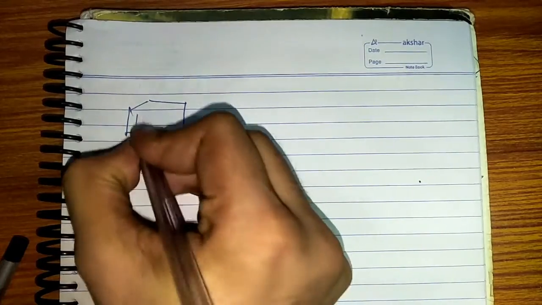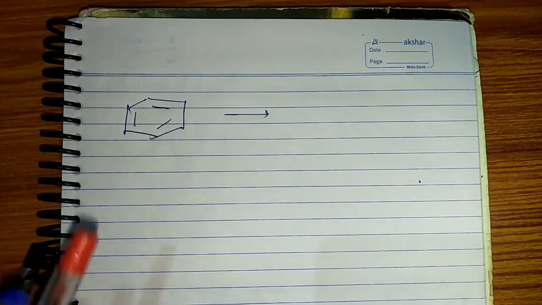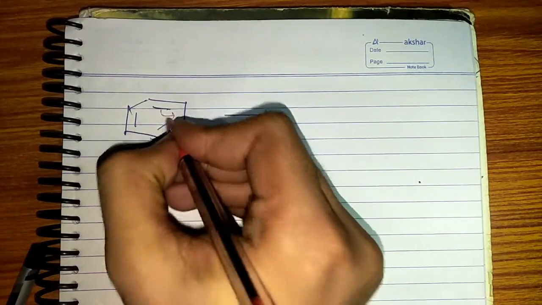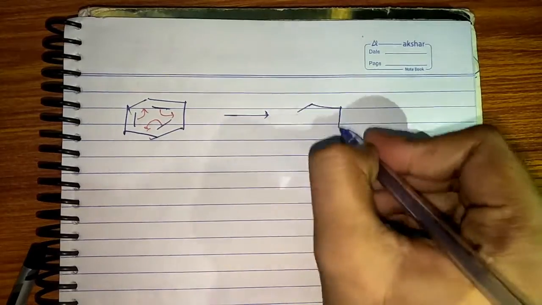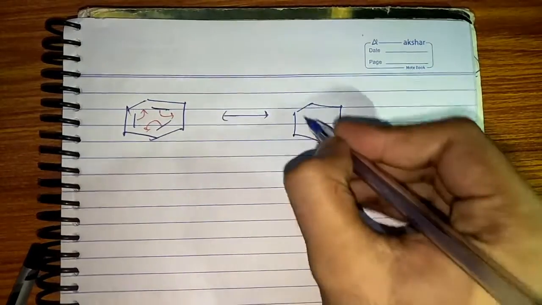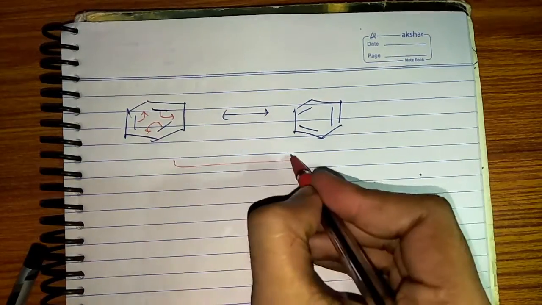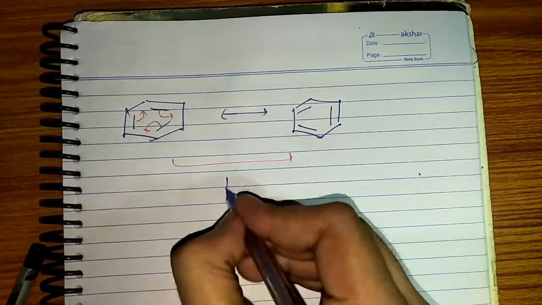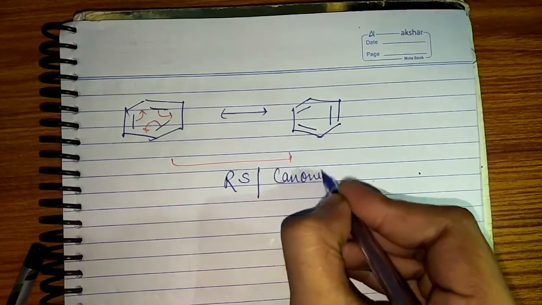Okay guys, so let me take some example. Let's say we have benzene over here. These pi bonds actually can move, guys. These pi bonds are delocalized. So what are the resonating structures we are going to get? As I have told you, these are called resonating structures, guys, or canonical structures.